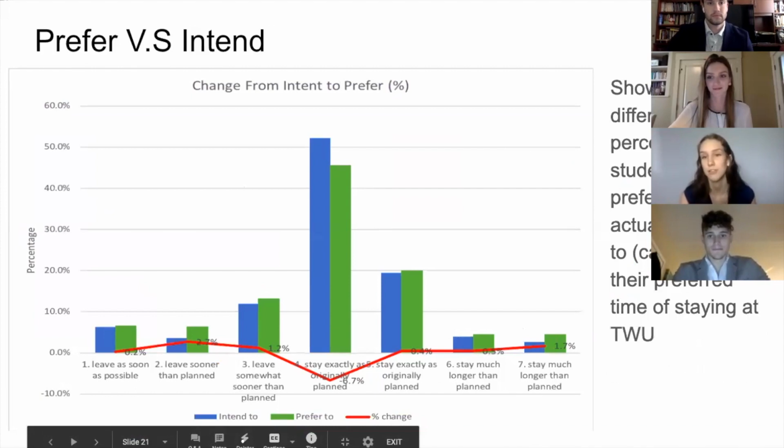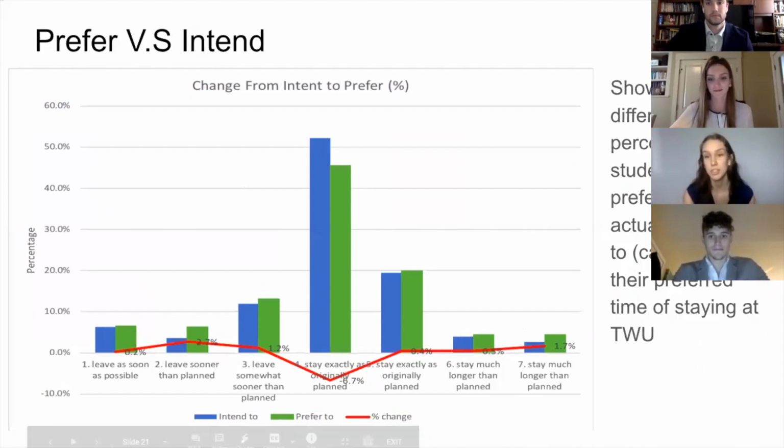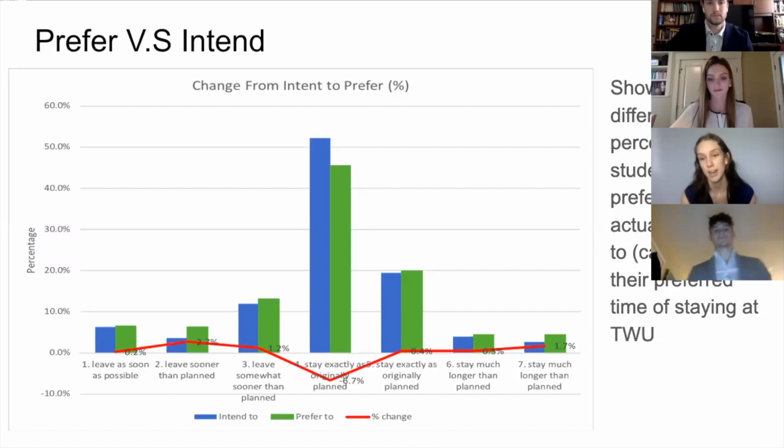This graph shows the differences in the percentages of students preferring and actually intending to carry out their preferred time of staying at TWU. As we can see, more people are intending to stay exactly as they had originally planned, and fewer people are preferring to. That could be a result of many different factors, such as family wanting them to stay longer while they don't want to, or a change in degree that makes them have to stay longer.